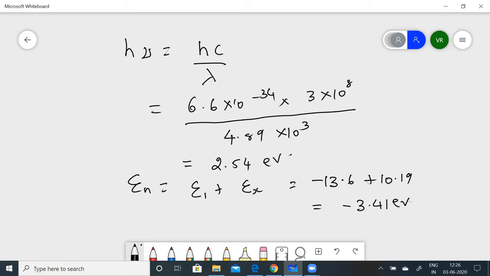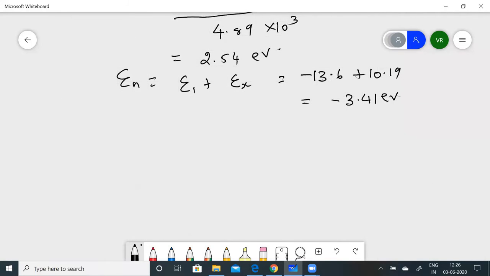All right, so we have found out En now. The photon arises from the transition between the states. This energy is now going to be given out as radiation. So we can say h nu is equal to minus 3.41.